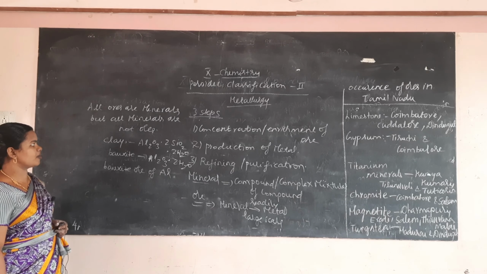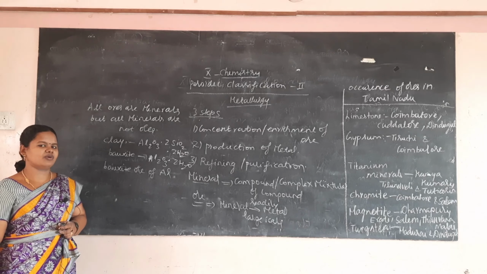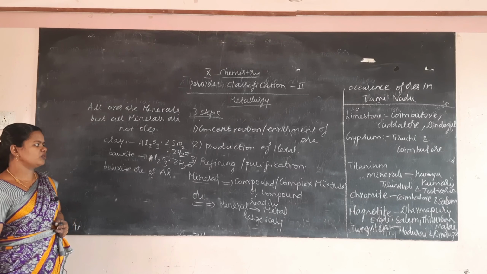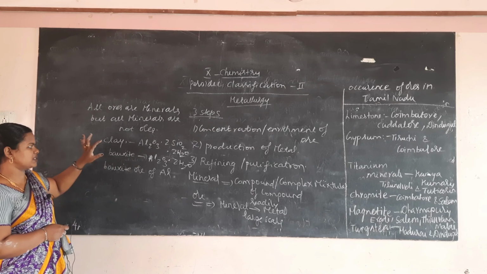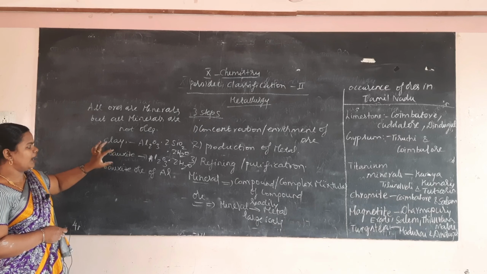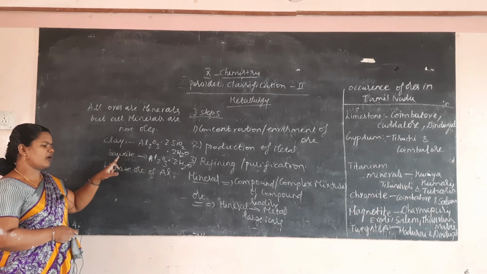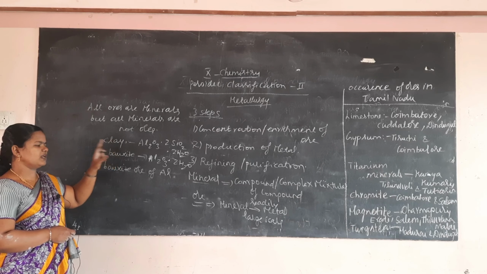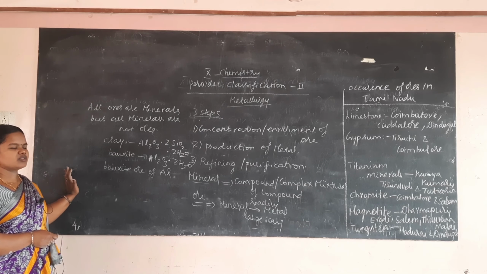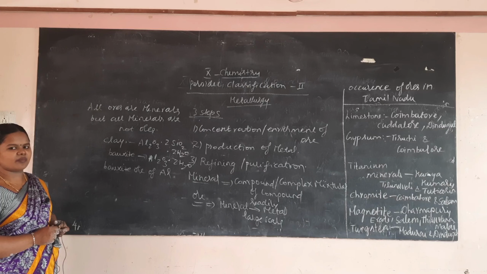So all ores are minerals, but all minerals are not ores. This is an important term used in metallurgy. For that I gave one example, clay and bauxite. From bauxite I can extract aluminium on a large scale, so bauxite is an ore of aluminium and clay is a mineral.